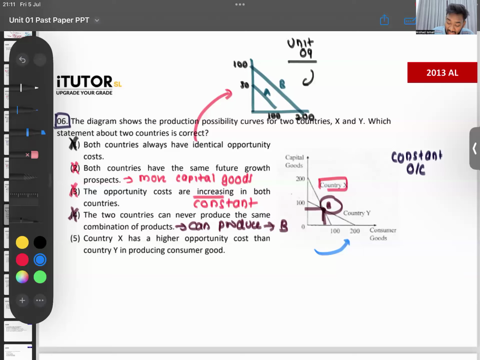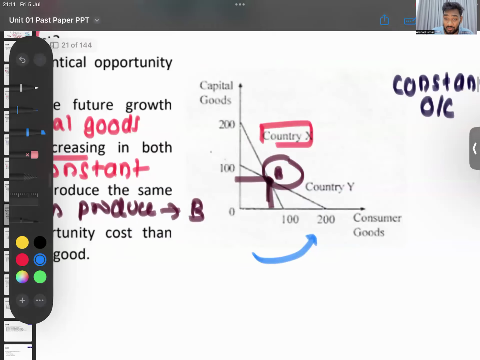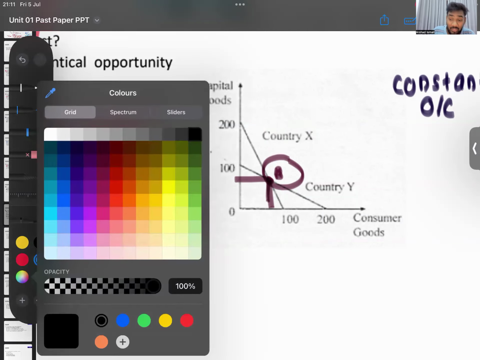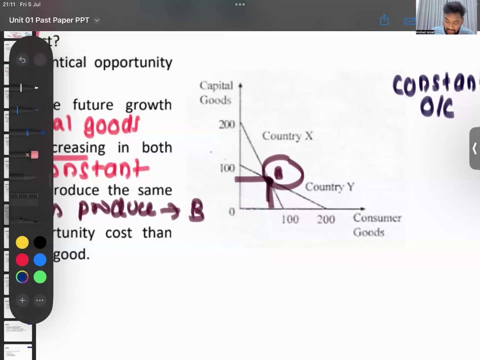The last one, then, has to be the answer: country X has a higher opportunity cost than country Y in producing consumer goods. We'll try to calculate. How do you calculate? We'll calculate marginal opportunity cost.